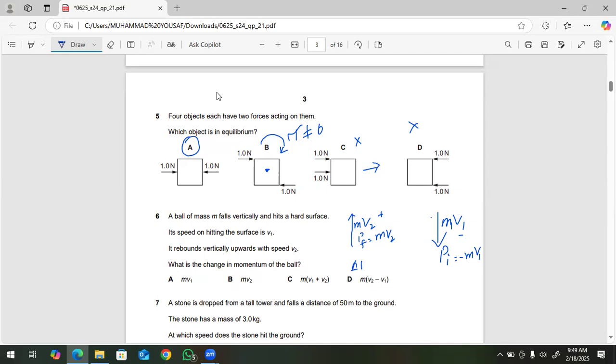Change in momentum is equal to final momentum minus initial momentum. So what is final momentum? m v2 minus (minus m1 v1). So it will become m1 v2 plus m1 v1. Now we will take m1 as common, so it becomes m1 (v1 plus v2). So this is the best, option C is the answer.